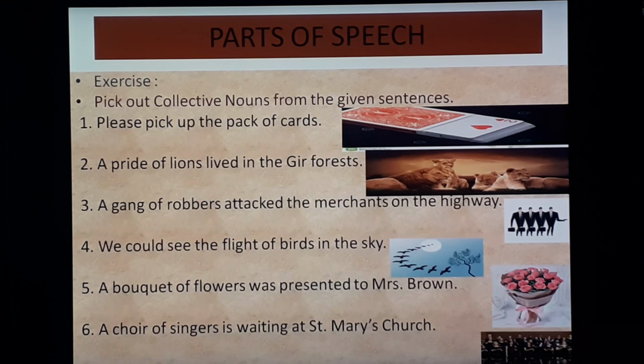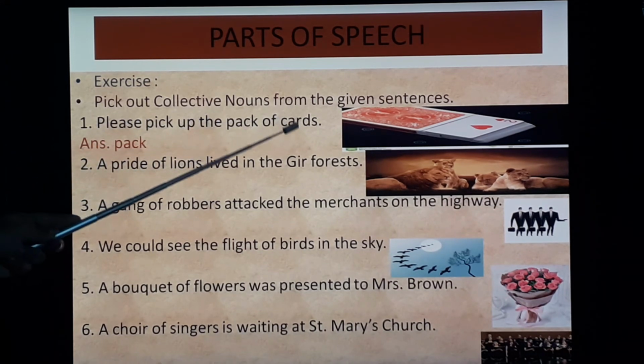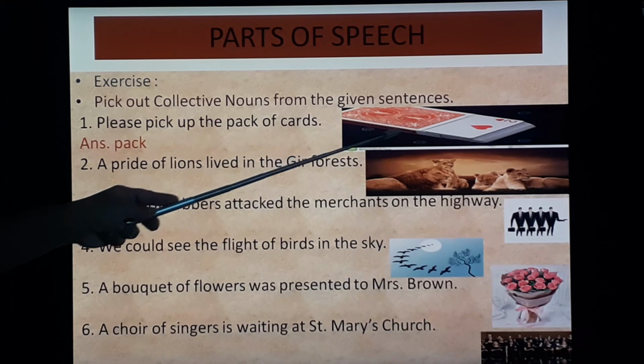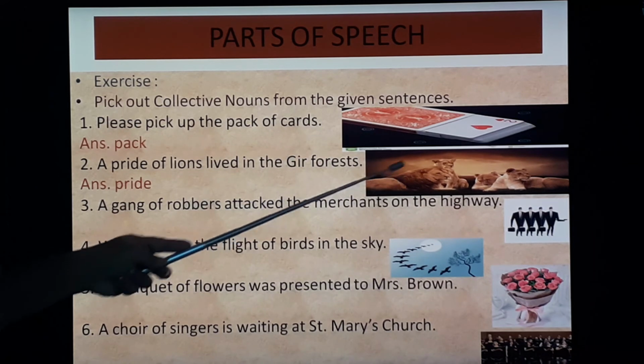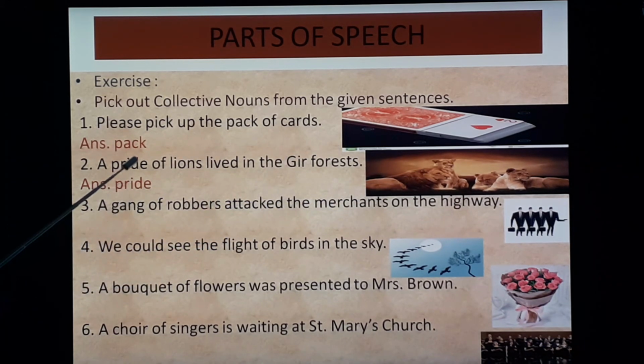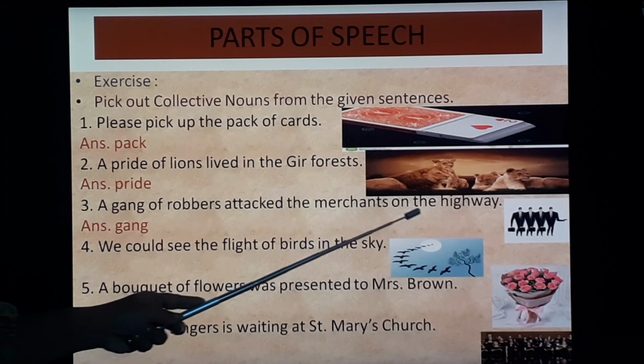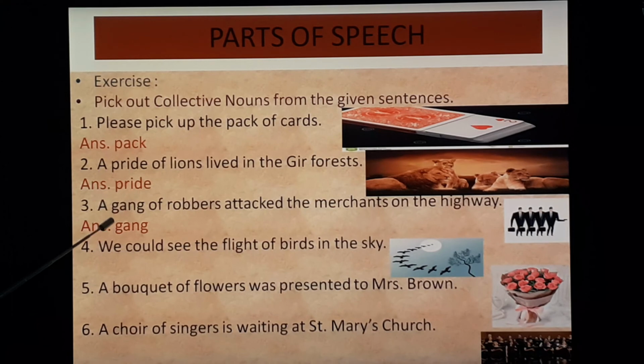Let's check answers. Please pick up the pack of cards. See, this is called a pack of cards. So pack, that is a collective noun. A pride of lions lived in the Gir forest. See the picture. Now here pride, that is a collective noun. Third, a gang of robbers attacked the merchants on the highway. So gang.